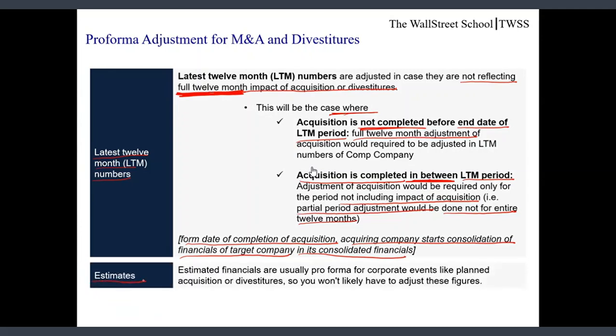Estimates. Estimated financials are usually pro forma for corporate events like acquisition and divestiture, so you are not likely to have adjustment in these numbers. Friends, as the estimated numbers are the forecasted numbers, the moment company announces any M&As or divestitures, the analyst will reflect these events in its projected numbers, and normally projected numbers are adjusted numbers. So generally, we are not required to make pro forma adjustment in the estimated numbers.